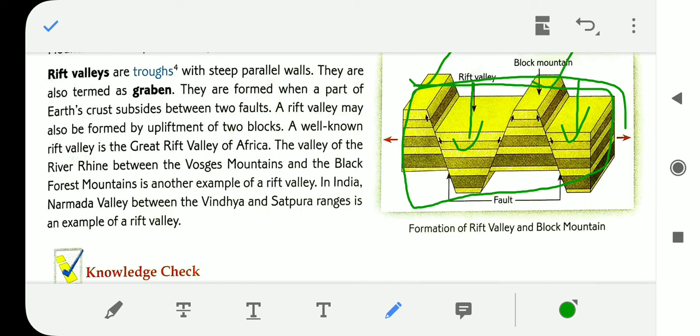Already you know that in sedimentary rocks these are coming down as blocks. The part which is coming down is known as the fault. Some portions are standing, known as the horst, and the downward portion is known as the graben.